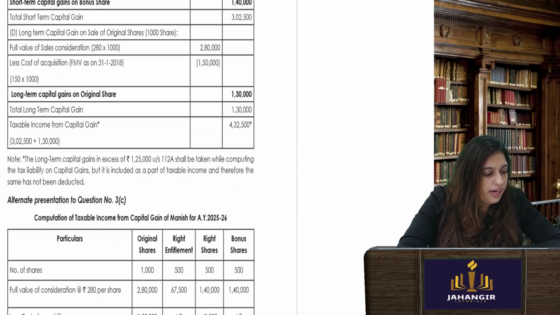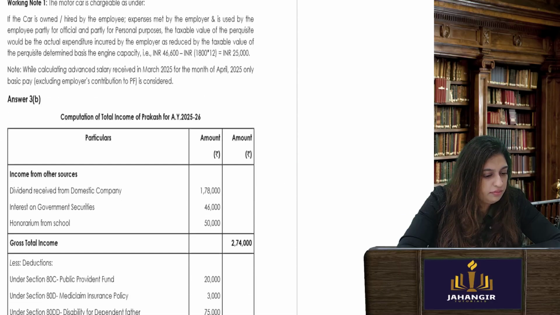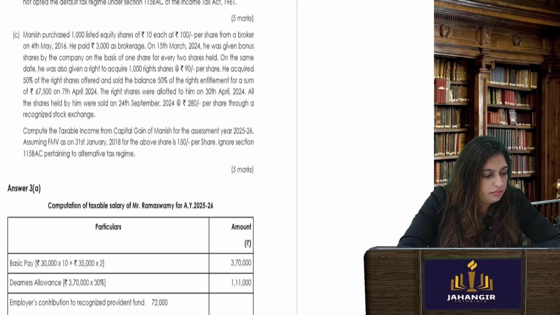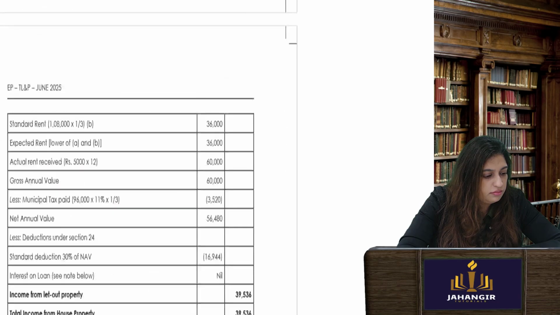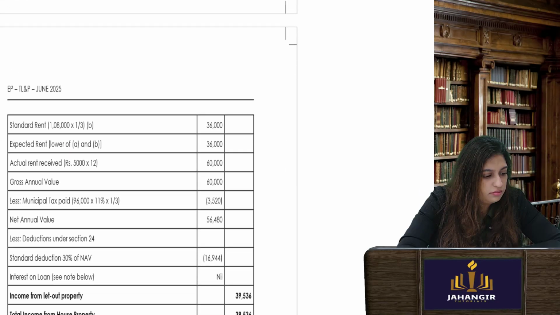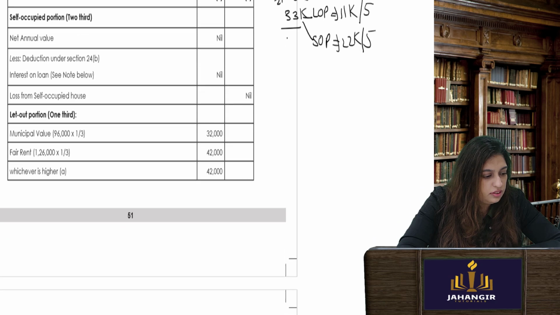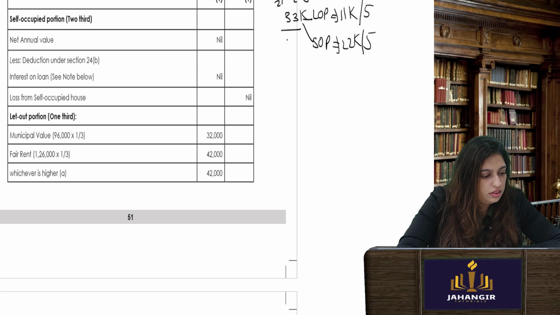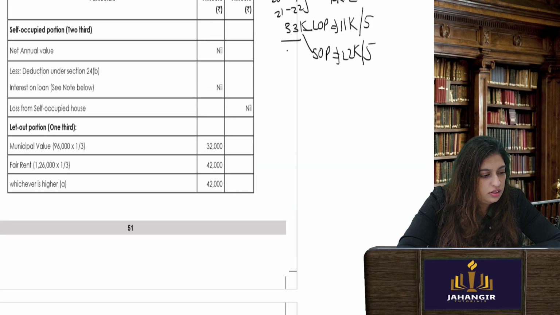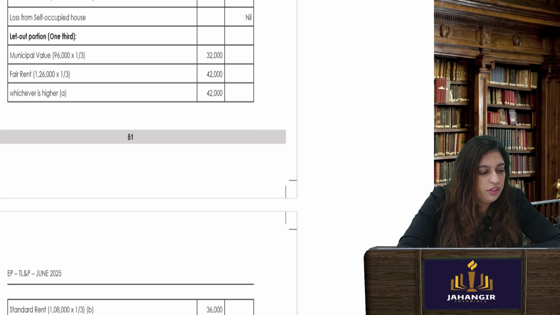Now let's go back to my sum. Everything will be 1/3, 1/3.